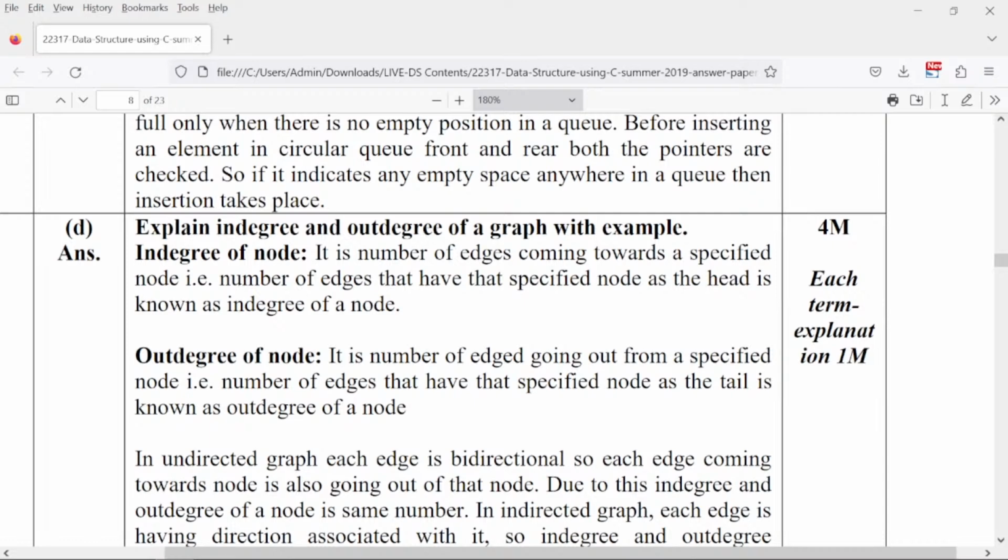For circular linked list, maximum they can ask you an algorithm, not a program, because the program is going to be very, very difficult at your level. So they will ask you an algorithm maybe for designing of a circular linked list. So वहां पे आपको दो चीजें डालनी पड़ेंगी, insertion into a circular linked list and deletion from a circular linked list. Okay.